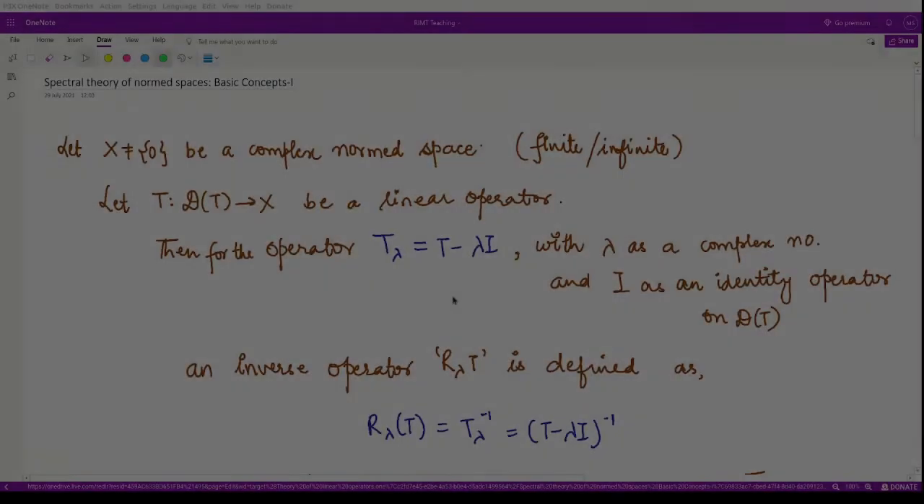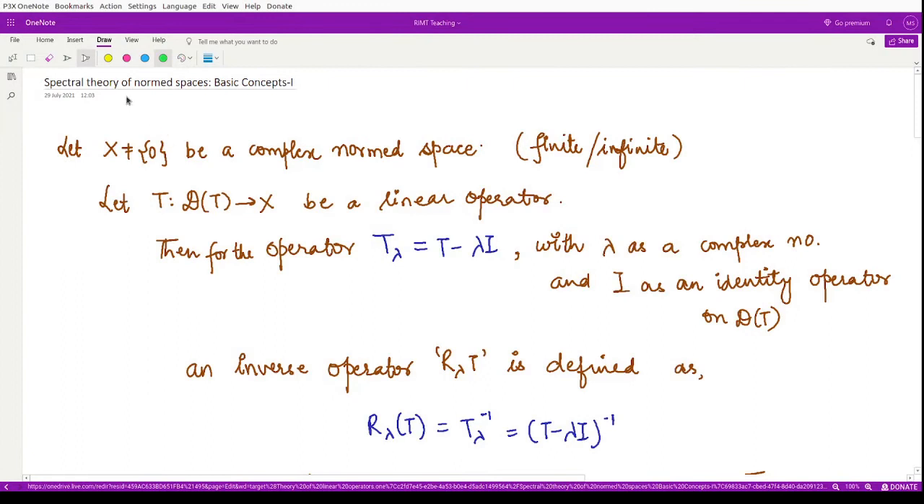So today we'll be studying about spectral properties of normed spaces, and we'll see some basic concepts related to that. So first of all, let us assume that X, which is not identically equal to 0, is some complex normed space having infinite or finite dimension. It could have any dimension. So in the very starting, we are not specifying what dimension it is having.